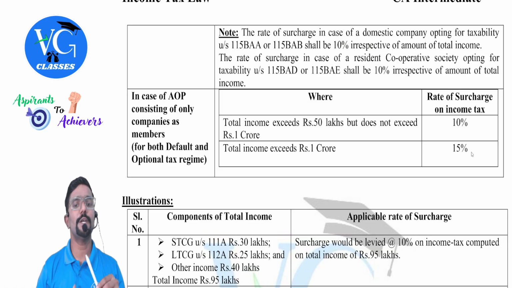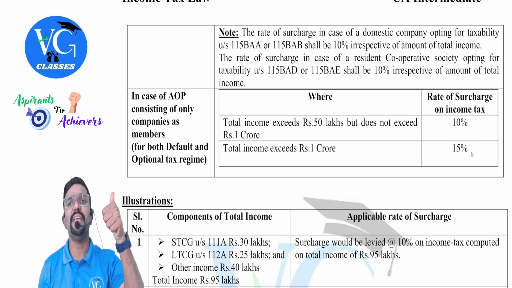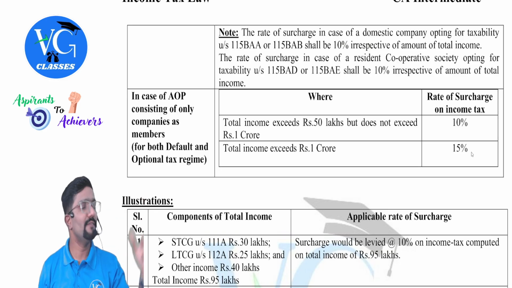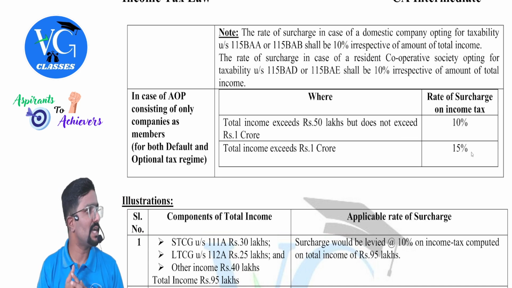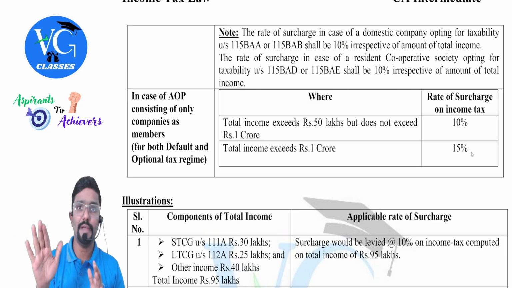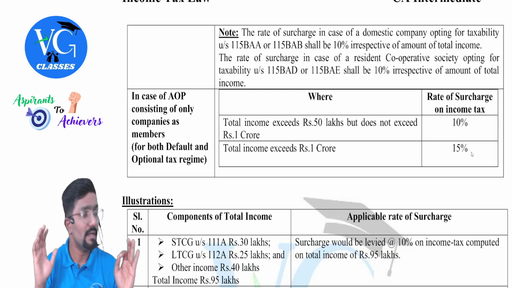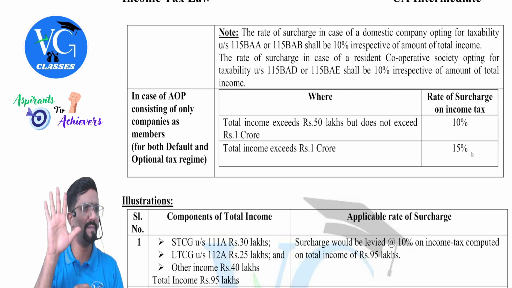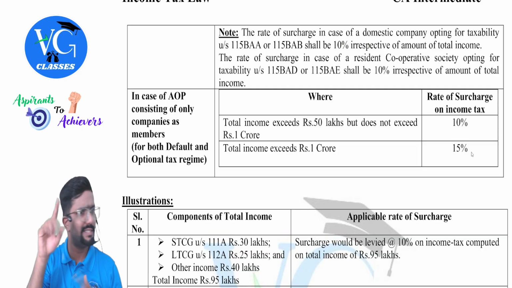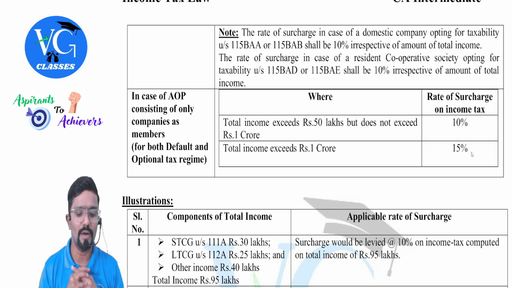Same way, if a resident cooperative society is following the optional scheme under section 115BAD or BAE, the surcharge is always fixed at 10%. Clear? And one more thing we already learned: if you have undisclosed income, the surcharge rate is always fixed at 25%. Do we check whether it is more than or less than? No. Always fixed at 25%.